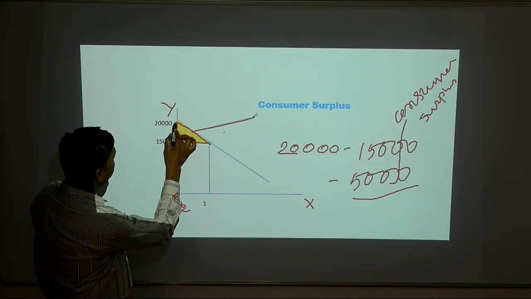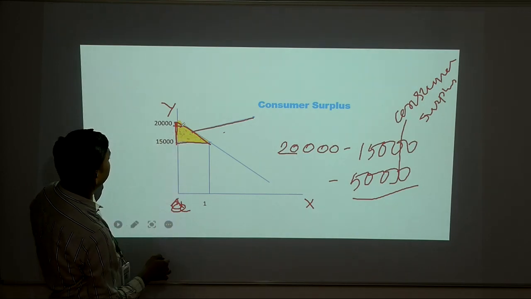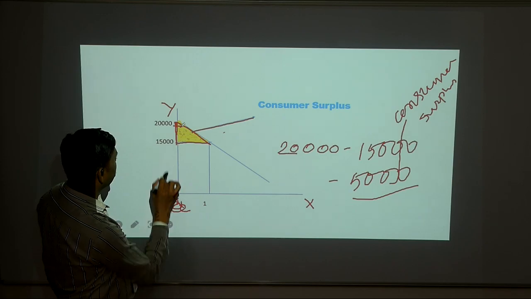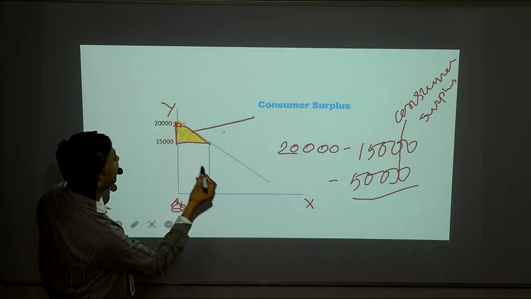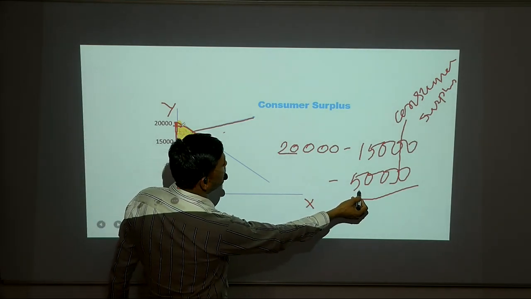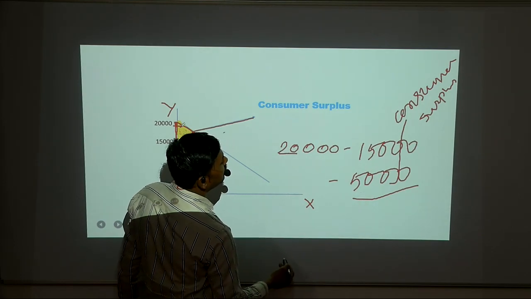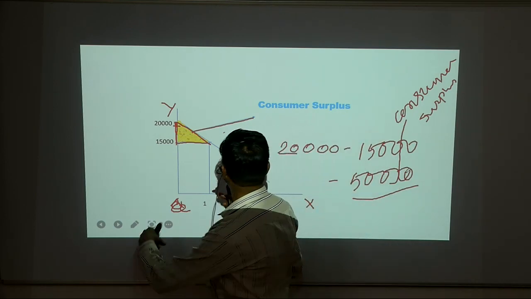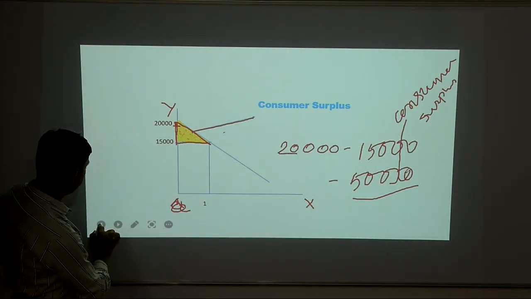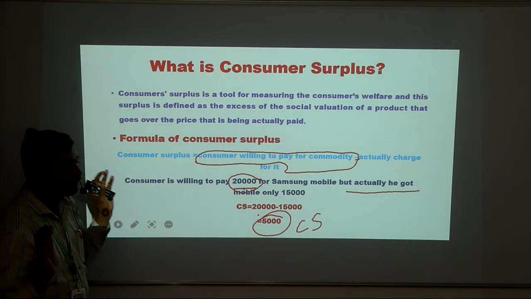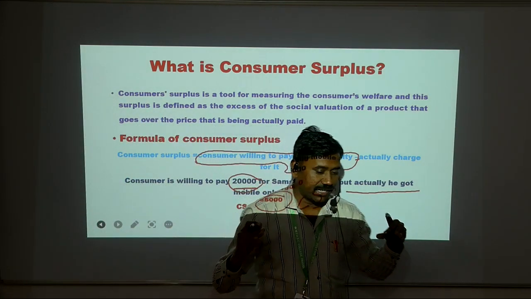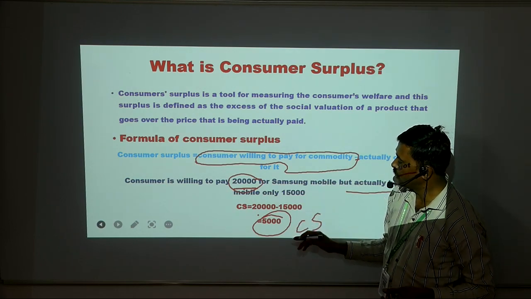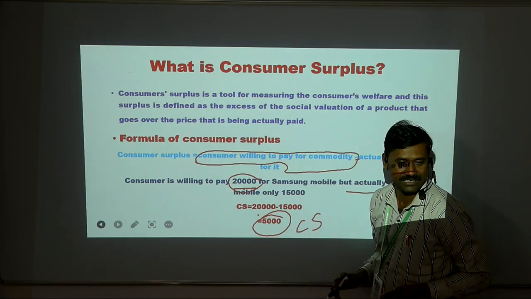He was ready to pay 20,000, but actually 15,000 rupees was charged by the shopkeeper, and there is a saving of 5,000 rupees. This is the consumer surplus. Consumer surplus is the difference between the expected price minus the price actually charged for it. So this is all about consumer surplus.